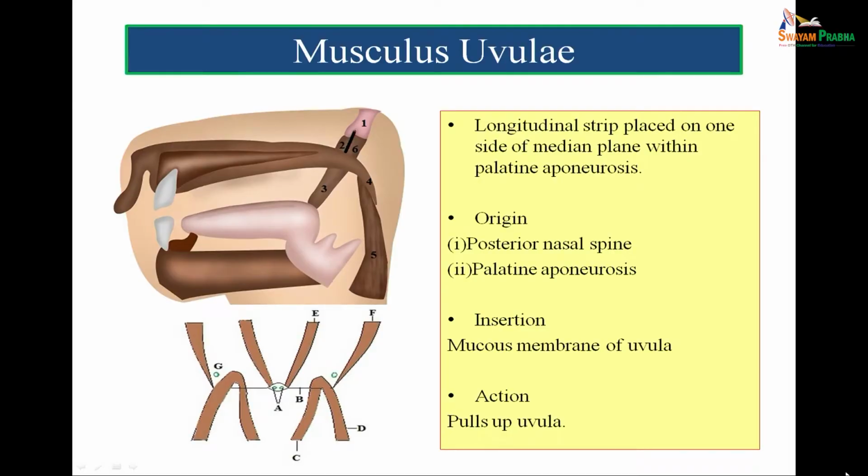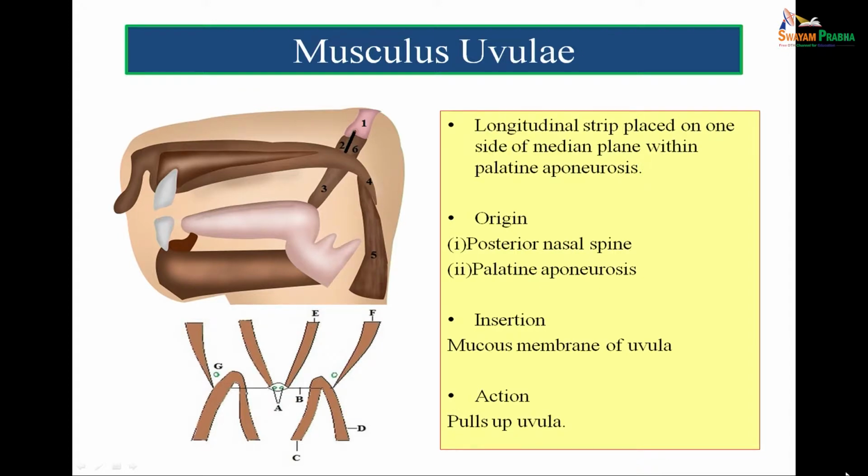Now, we come to the musculus uvulae. Musculus uvulae, one can appreciate in the figure, it arises from the posterior nasal spine and palatine aponeurosis. Insertion is into the mucous membrane of the uvula. So, this muscle is going from the posterior nasal spine to the mucous membrane of the uvula.